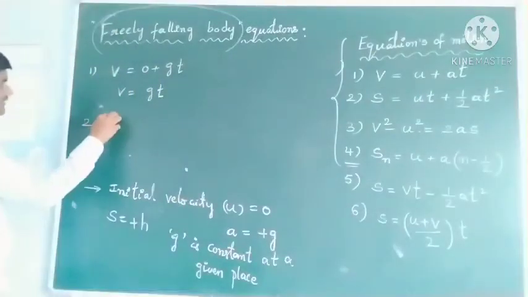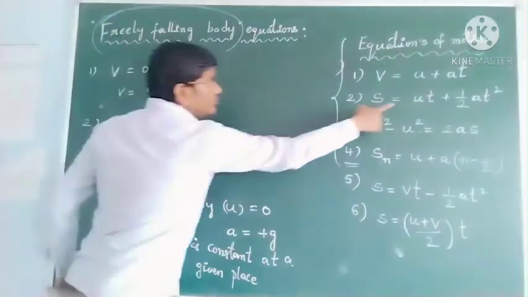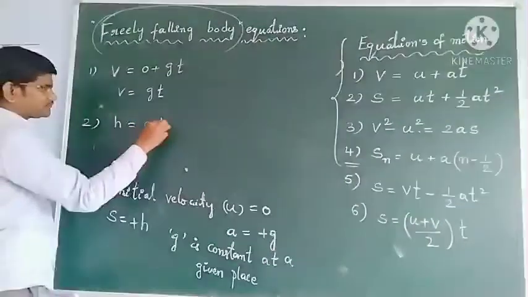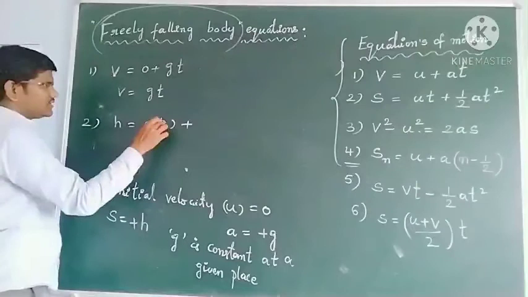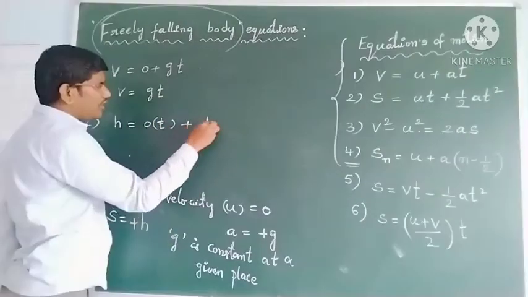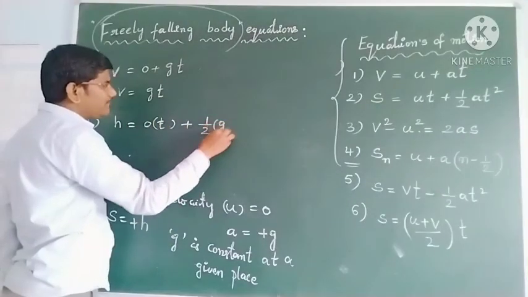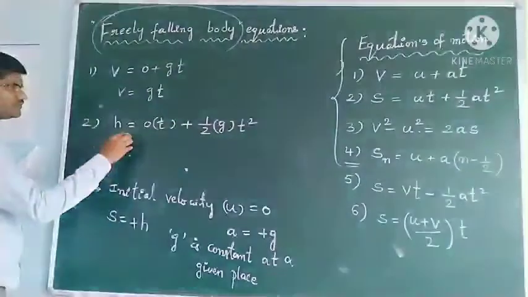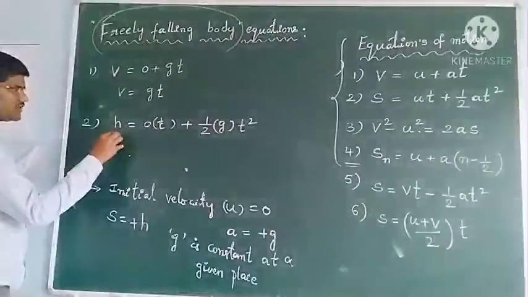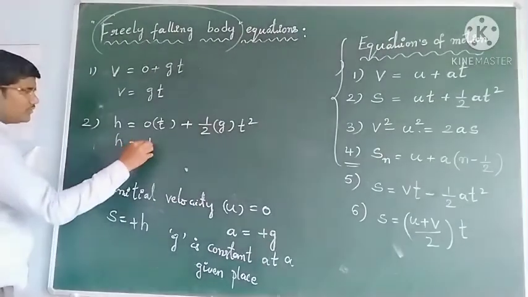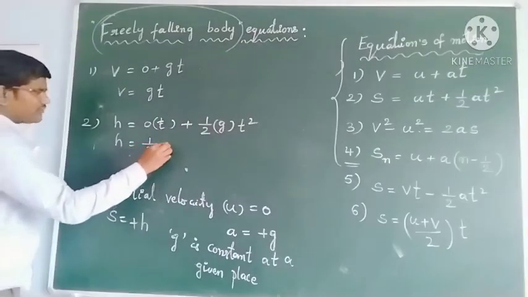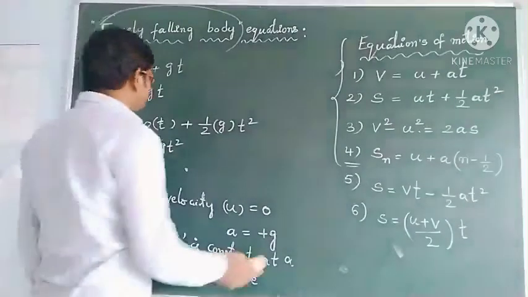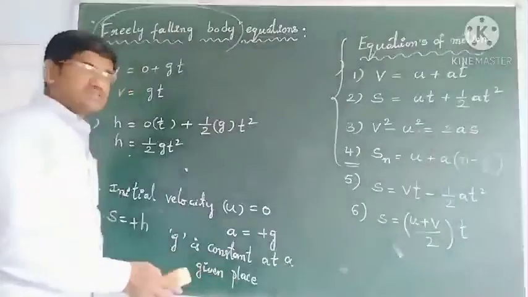So instead of s, h, u into t, so 0 into t, plus what will you write, students? Half a value g into t square. So 0 into t is 0, then h is equal to, what will you get? Half g t square you will get. Okay, students.